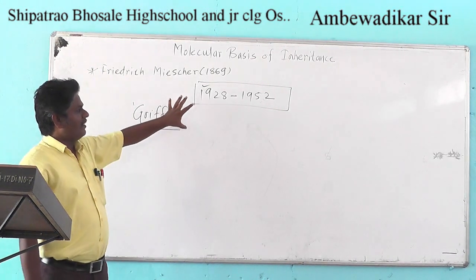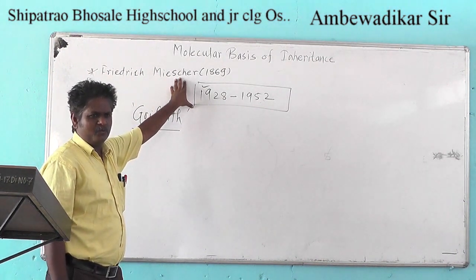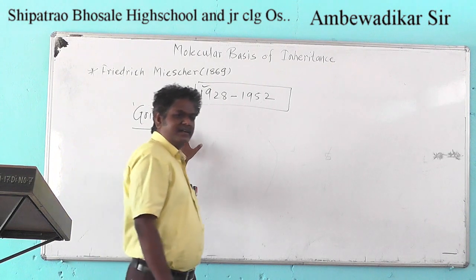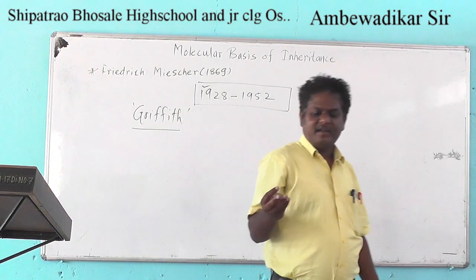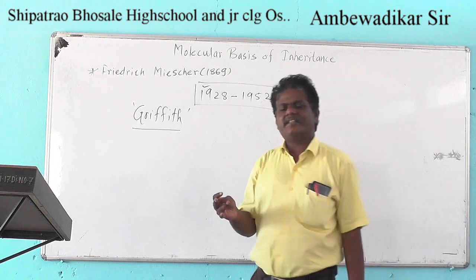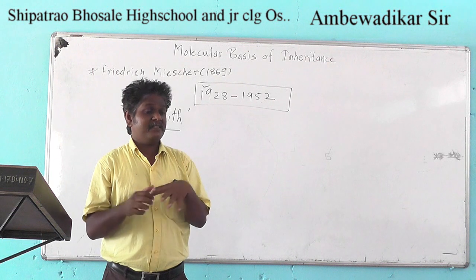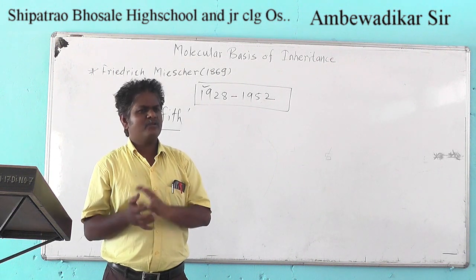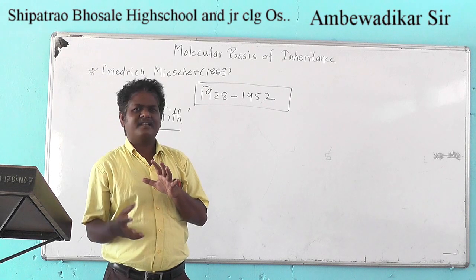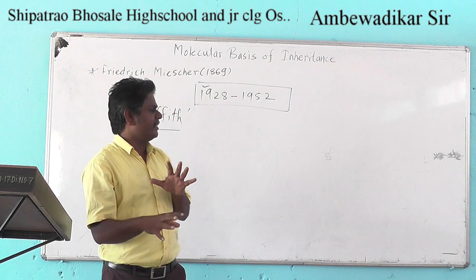Researchers like Griffith, Avery, McLeod, McCarty, and Hershey and Chase conducted various experiments, and from these they concluded what the genetic material is.